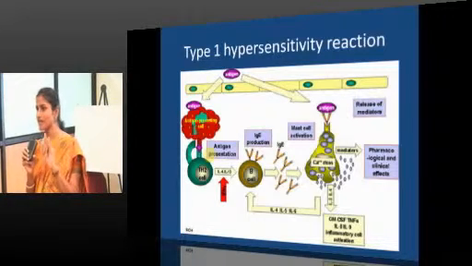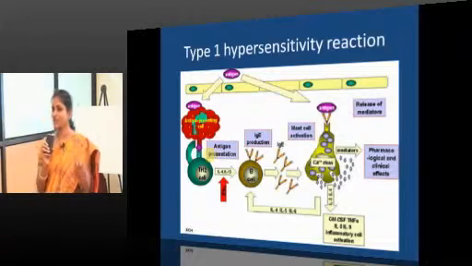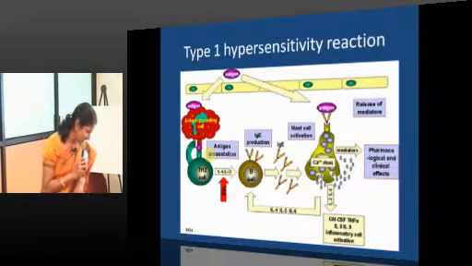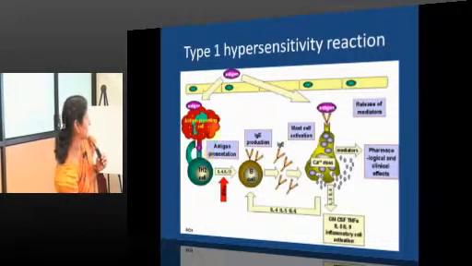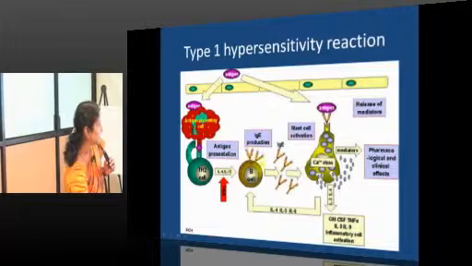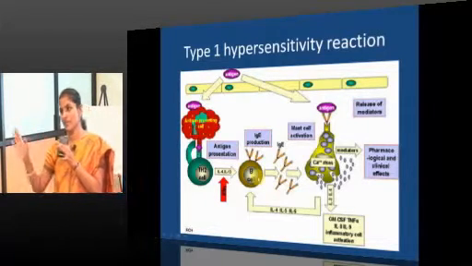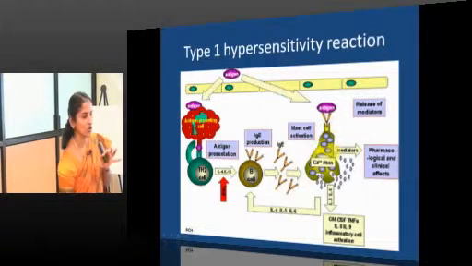Very good. 4, 5, 6, 10, 13. These cytokines are associated with the Th2 response. So, you can see them here. IL-4 and 5, 4 and 13 will induce B cells for IgE production. So, these IgE will just go and coat the mast cells.